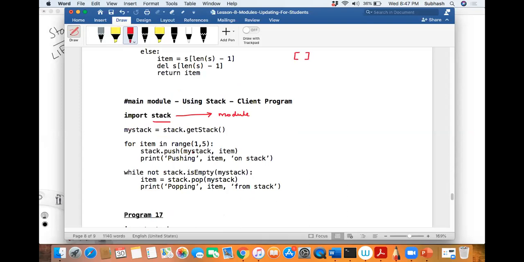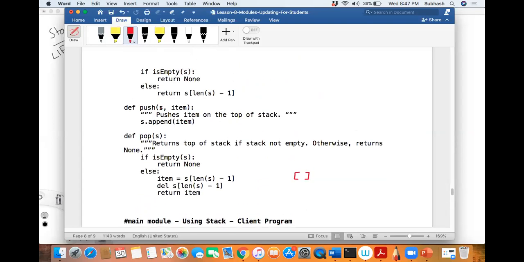What is this? My stack. So what is S containing? My stack. So nothing but an empty list, correct? You pass that empty list over here, no? Then what is item? Item is 1, sir. Exactly.